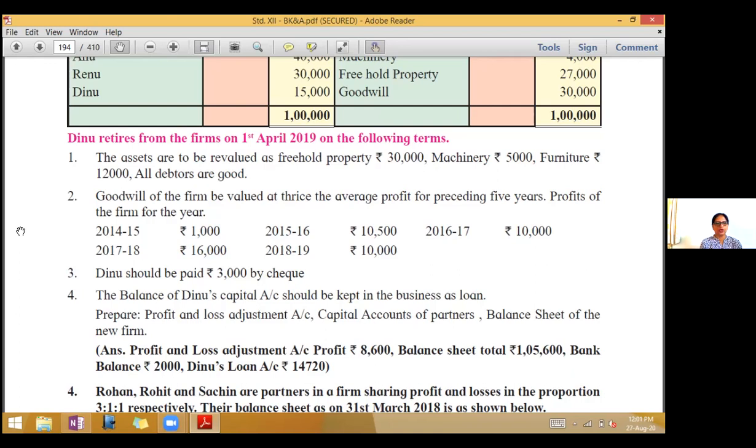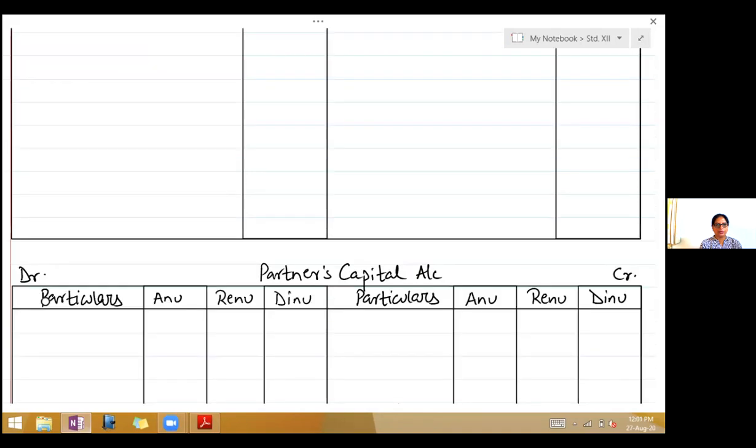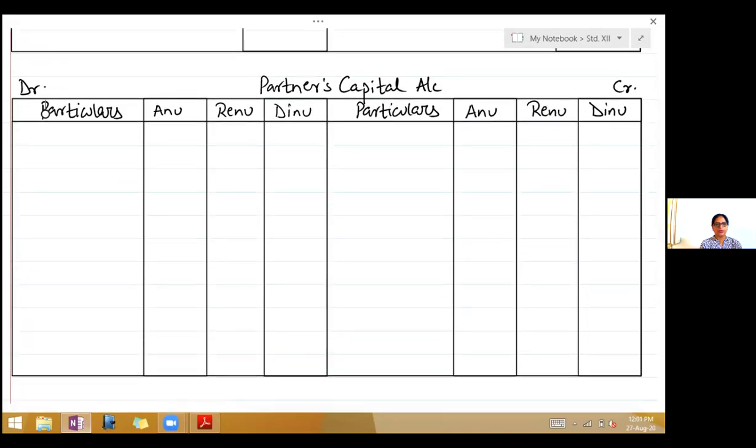So children, take your notebooks, start drawing the formats, write down in the books of the partnership firm. You have profit and loss adjustment account, partners capital account. There you have Anu, Renu and Dinu.